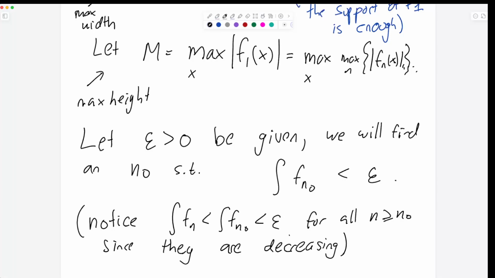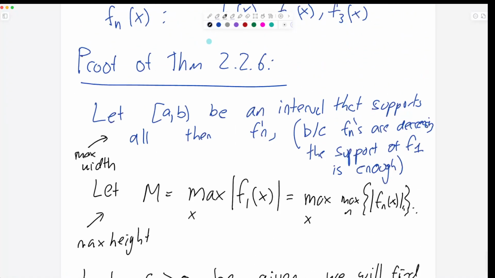So the integrals can't go up. They can only go down or stay the same. I guess this could be a less than or equal to. So once we find a single one that's less than epsilon, then all the other ones past that point will also be less than epsilon. Okay, and now we're ready to start defining.